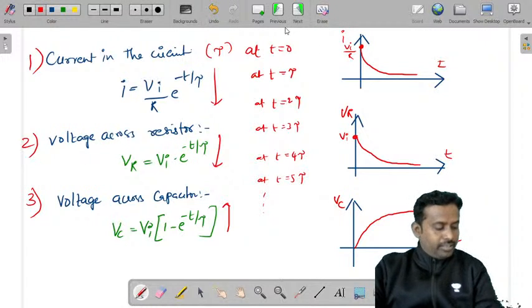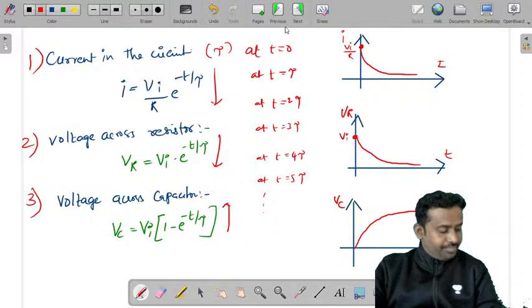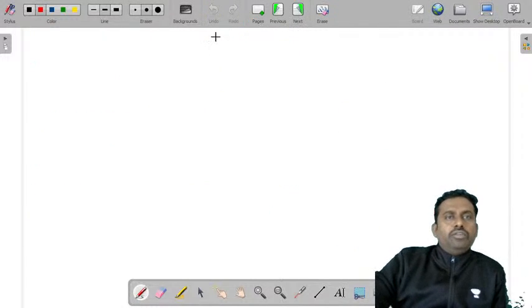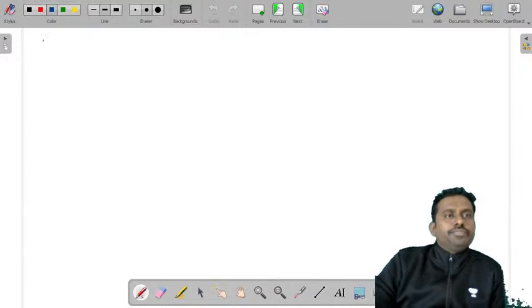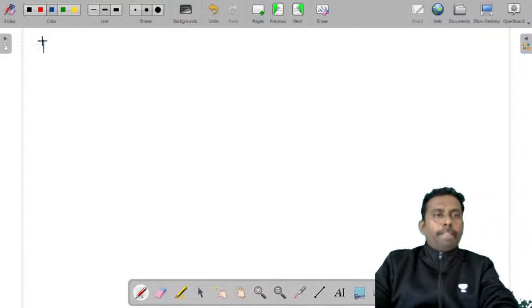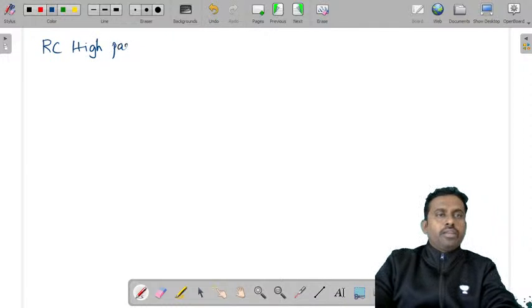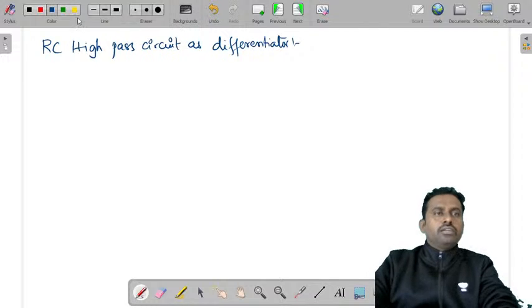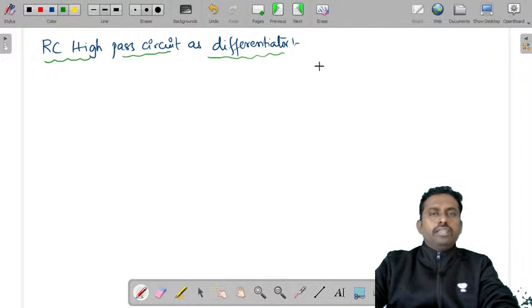So let us look at some problems. Before that, let me tell you about the RC high pass circuit as a differentiator. Now let us draw that.